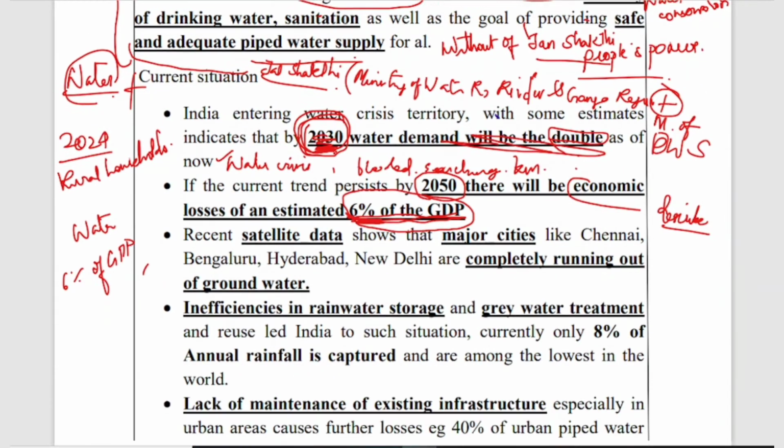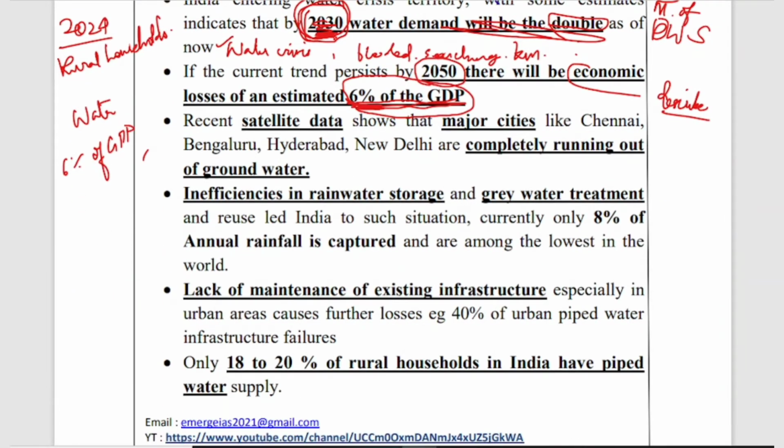And the next thing is, recent satellite data shows that major cities like Chennai, Bengaluru, Hyderabad and New Delhi are completely running out of groundwater. These are important cities and industrial hubs of India, and it is a very serious cause. We have to preserve groundwater. And the next thing is, how can we preserve groundwater? By groundwater recharge or something like that.